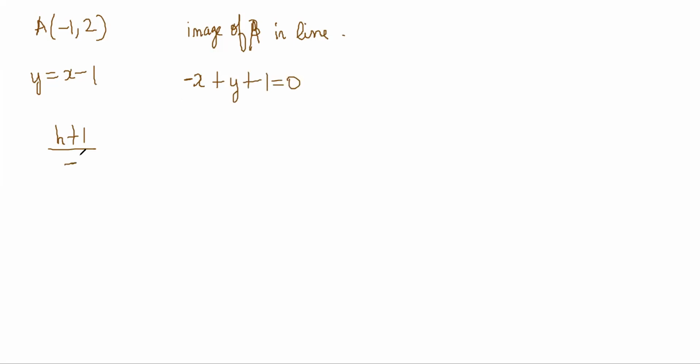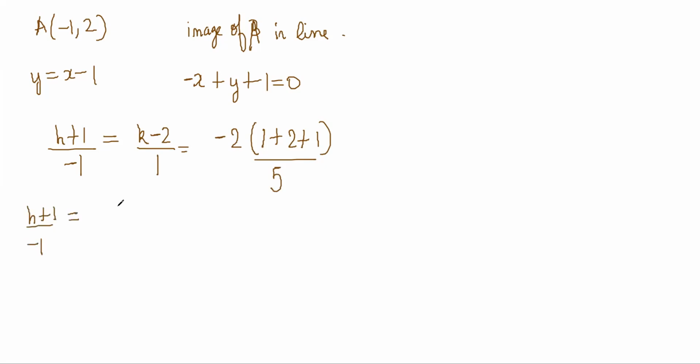So h plus 1 by minus 1 is equal to k minus 2 by 1, is equal to minus of the value at the point. Putting the point in this line: minus of minus 1 plus 2 plus 1, by A square plus B square, 1 plus 4, so 5. So we're getting h plus 1 by minus 1 is equal to 4 into 2, 8 by 5, minus 8 by 5.